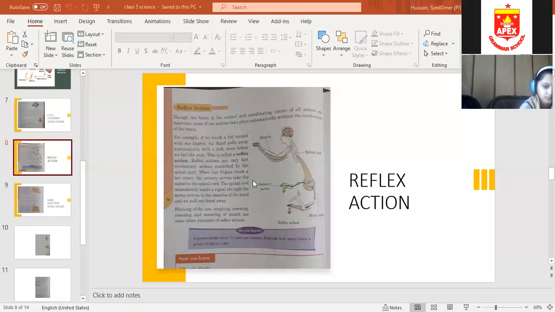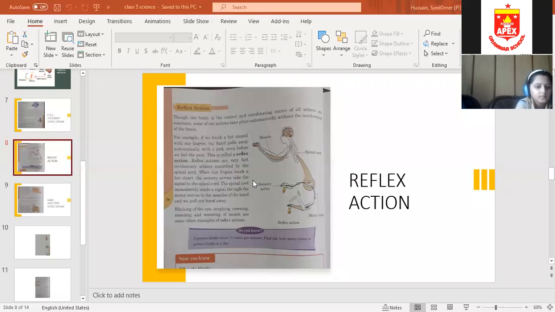Like blinking, there are more examples; write them at the bottom of the page: blinking of the eye, yawning, coughing, sneezing, watering of the mouth. These are all reflex actions. Like blinking, these are all immediate actions. These are not controlled by the brain. These are controlled by the spinal cord.